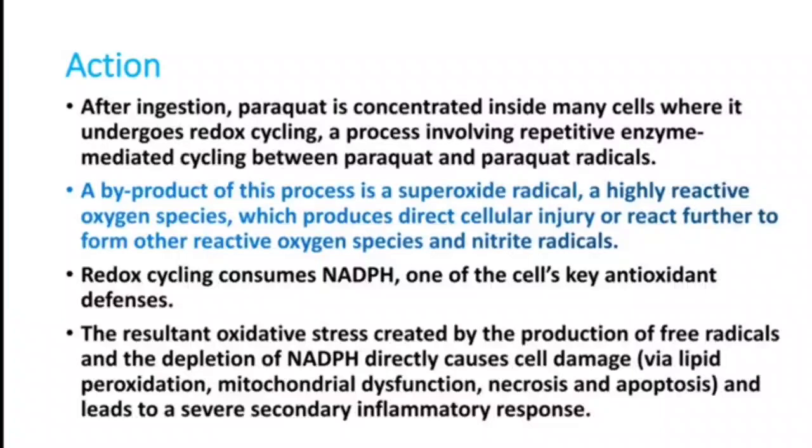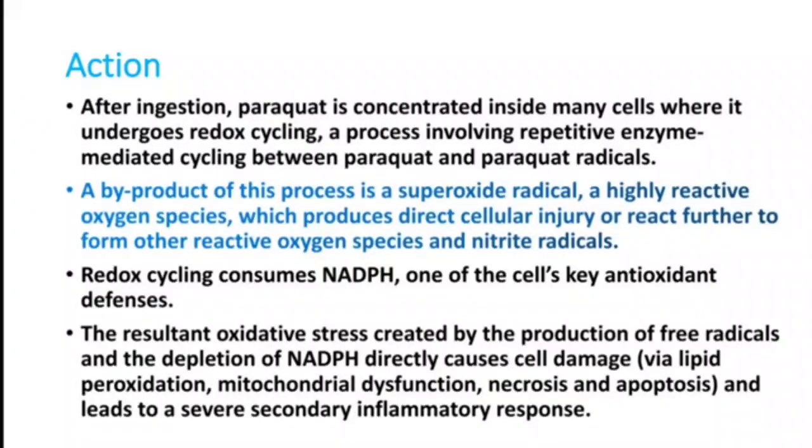That's why this is one poison where we should use oxygen with caution. Redox cycling consumes NADPH, one of the cell's key antioxidant defenses. So cell defense will be deteriorated or deranged.